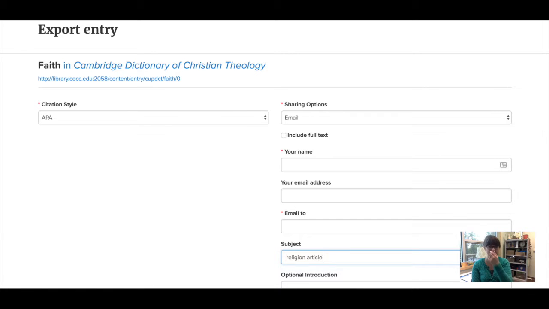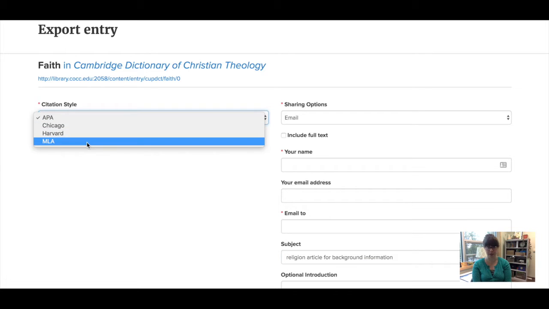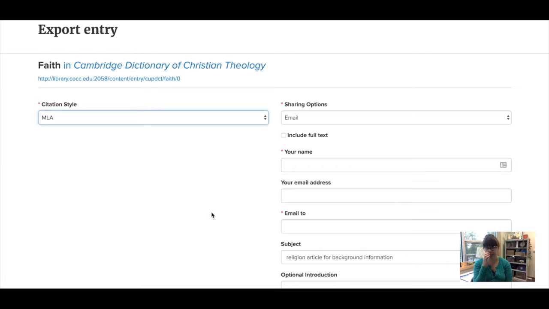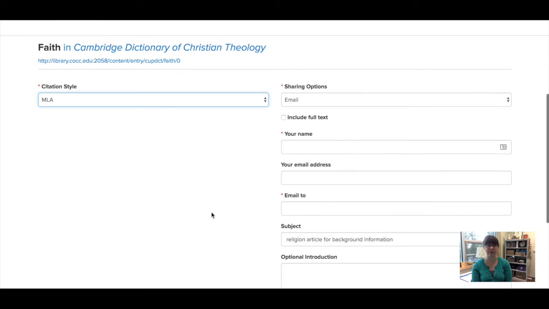You also have the ability to include the citation right here, and this means you have an automatically generated citation waiting for you when it comes time to create your works cited page. Now, there's a disclaimer that occasionally the library resources get the citation incorrect, and the number one error is always formatting, but it gets you started to know this essential information, and here's a really good trick.